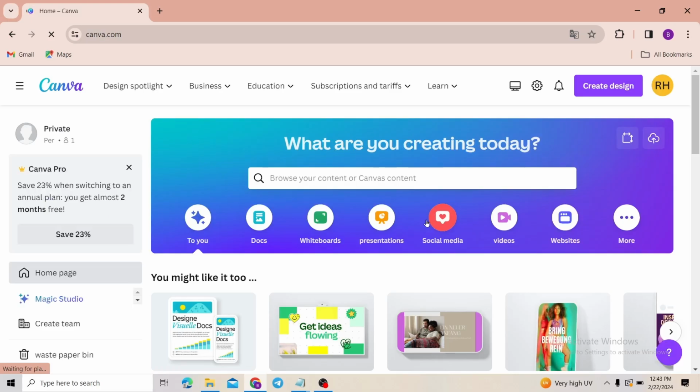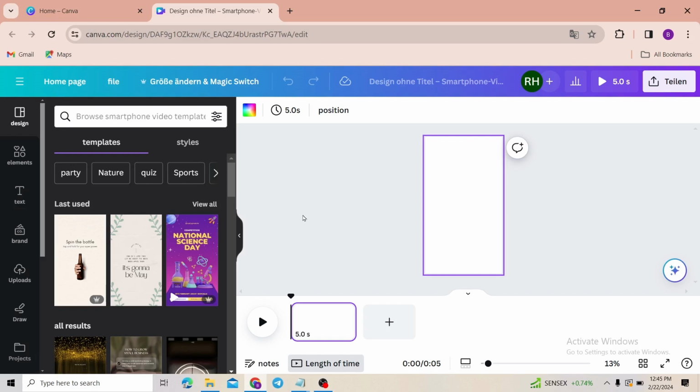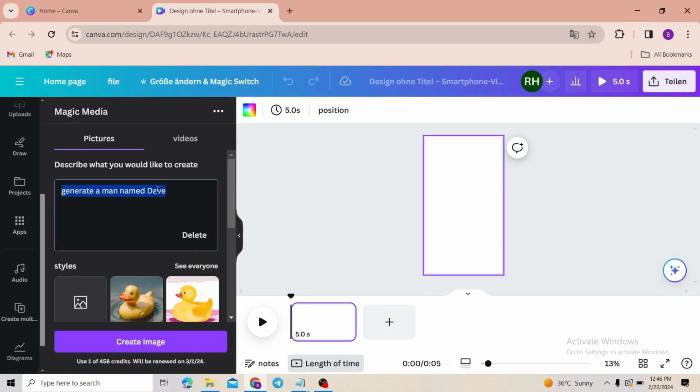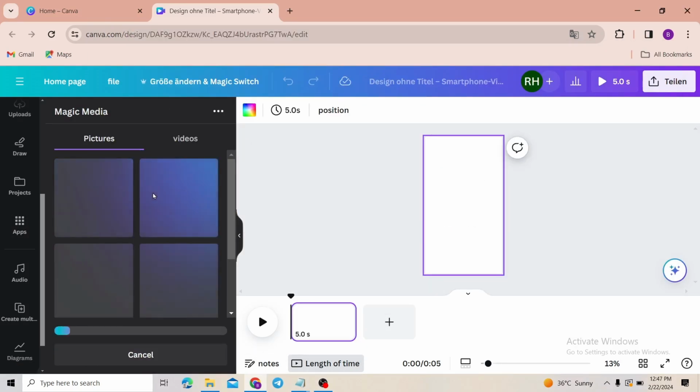Now let's open Canva and choose mobile device. After that, go to your left and scroll down and you will find the Magic Media app. If not, click on apps and scroll down. You will find Magic Media there. After that, let's start pasting the prompts one by one and generate all the images we want. Now we have the prompts and images. Let's jump to creating the video in Canva.